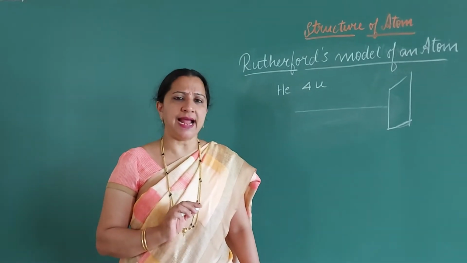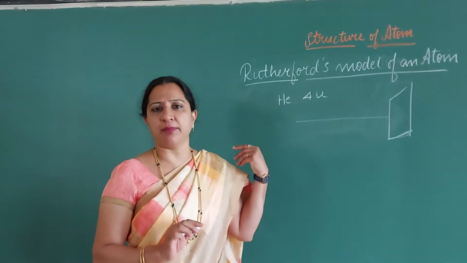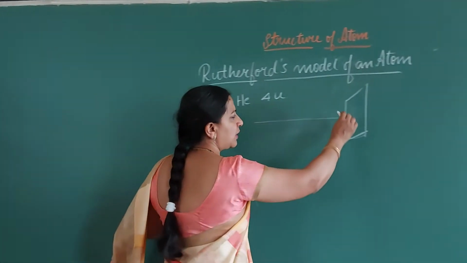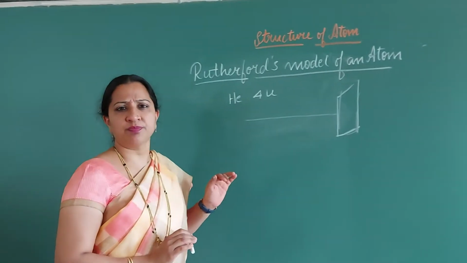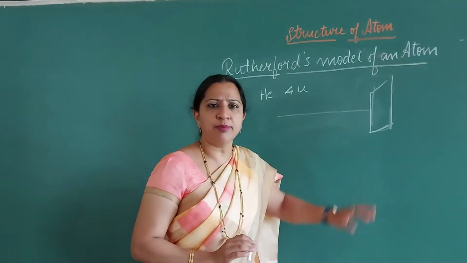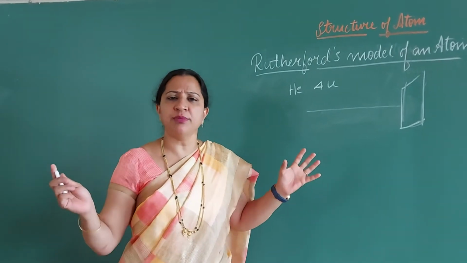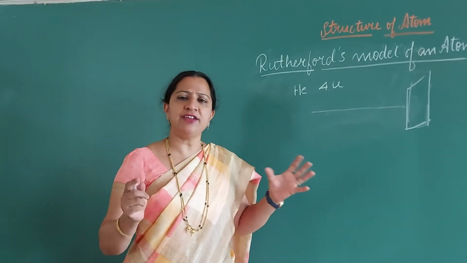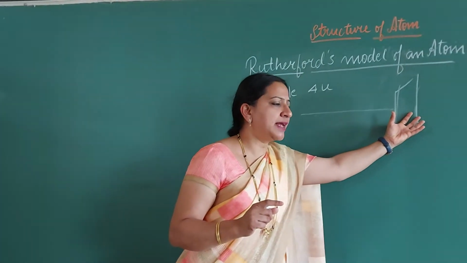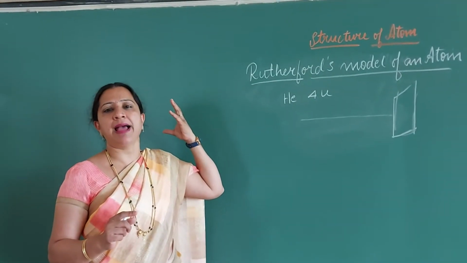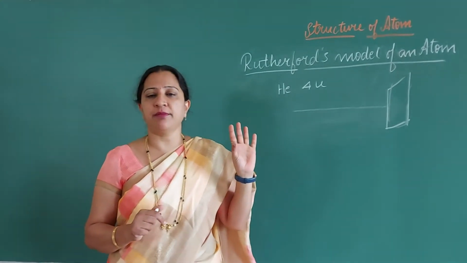He expected that most of these alpha particles should deflect back, because J.J. Thomson said that the entire atom is made up of positive charge and helium particles are positively charged. There must be some force of repulsion between them, because like charges repel, and because of that repulsion helium particles should deflect back. Almost all the helium particles should deflect back.